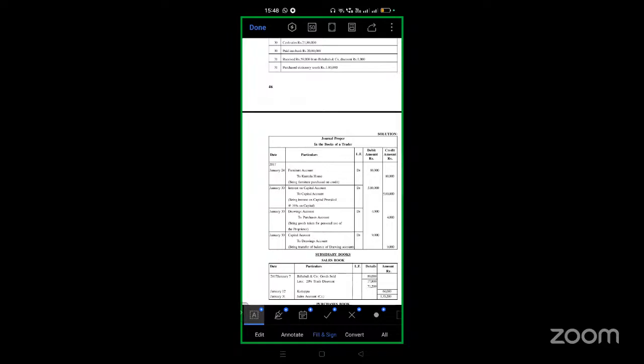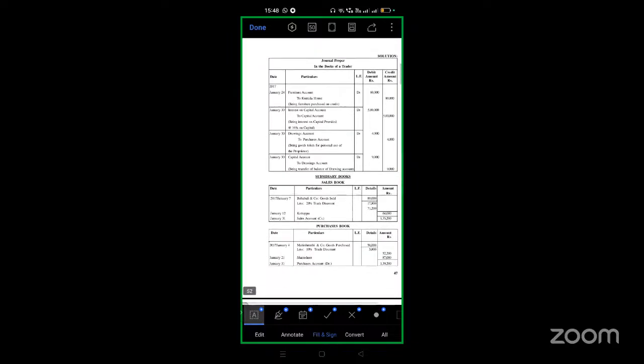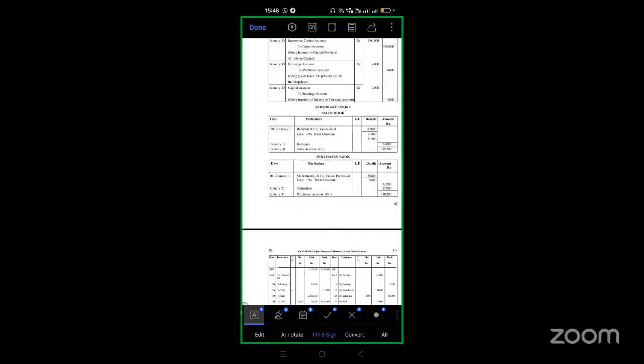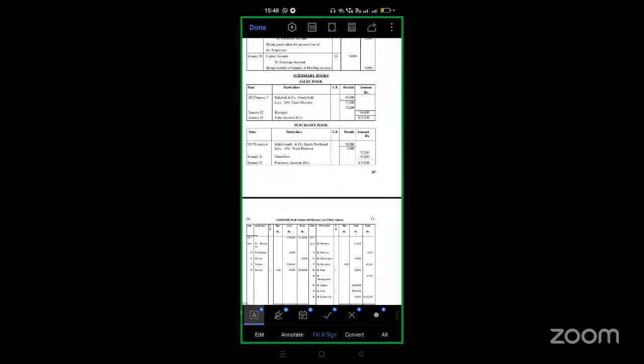Because in the cash book we write only cash transactions. Interest on capital is also not a cash transaction, nor is it a purchase, so it will be written in the journal proper. The transactions which we cannot write in any other subsidiary book will be written in the journal proper. It is called the journal book actually. So here we have sales, and they have trade discount. That's the sales book, those are credit sales. And the purchase book is where we are purchasing on credit basis, and we have a discount.